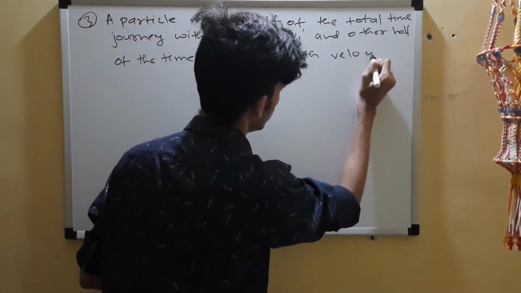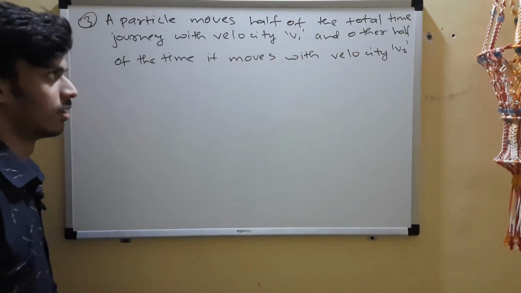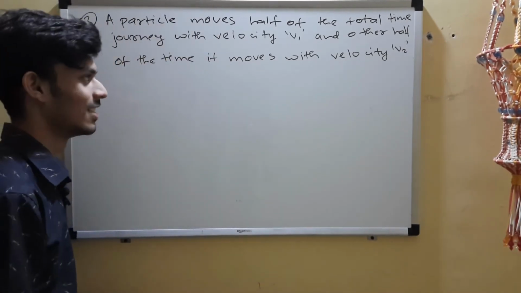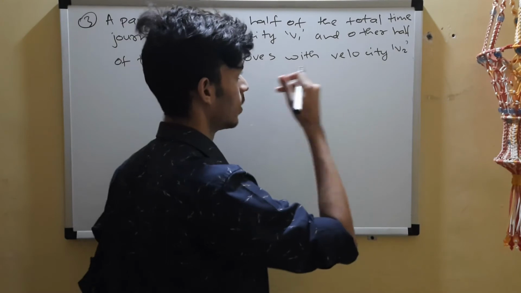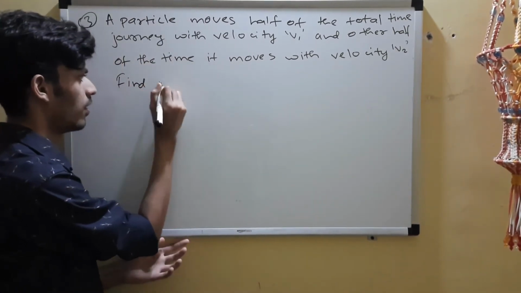I've taken some general v1 and v2, so you can use the final result. For the other half, find average velocity and average speed.